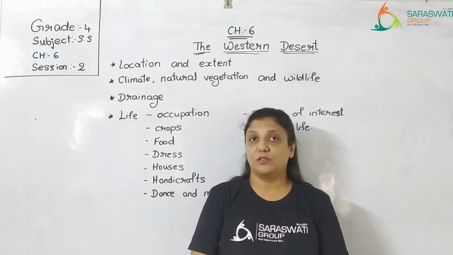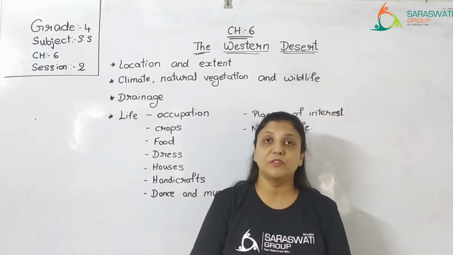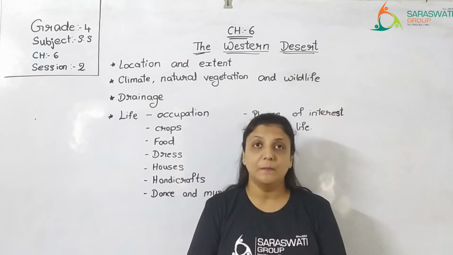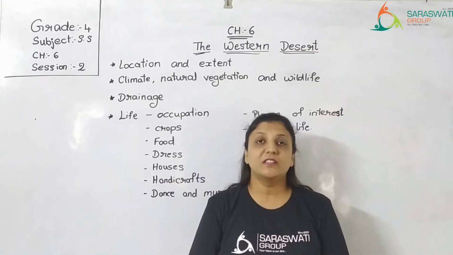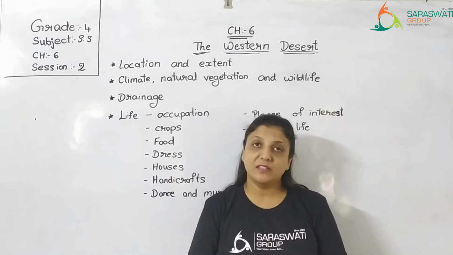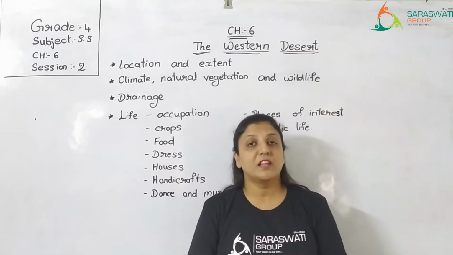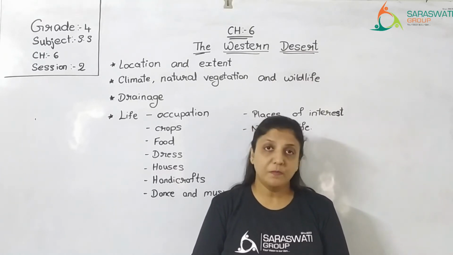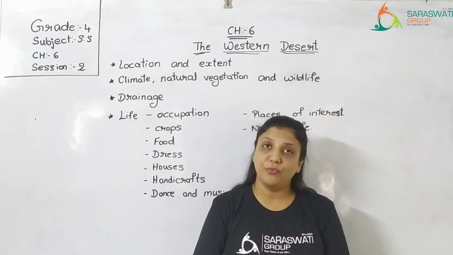But river water is not available because rivers do not have that much water. Yes, we do have the Indira Gandhi Canal, which is built across river Satluj, and in this canal the water of the Satluj river is supplied to the desert region of Rajasthan. With the help of that water, the farmers can supply water to their crops. But normally they irrigate their land with the help of wells or tanks.